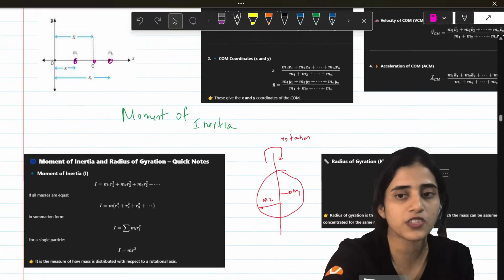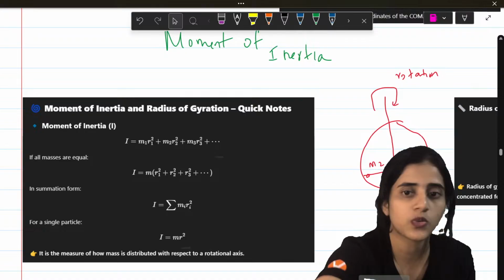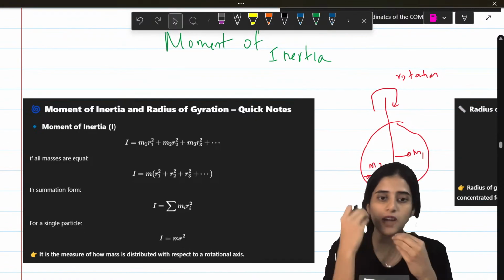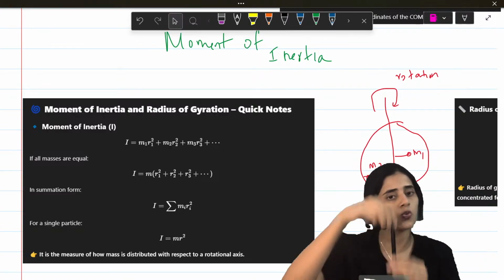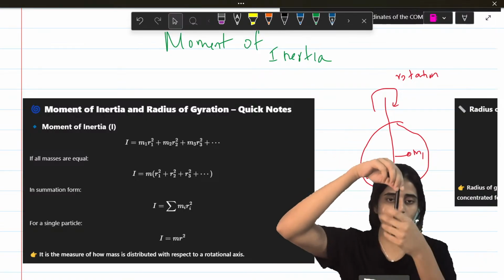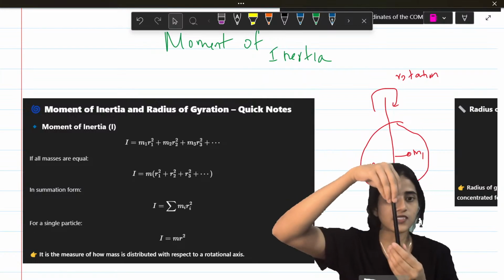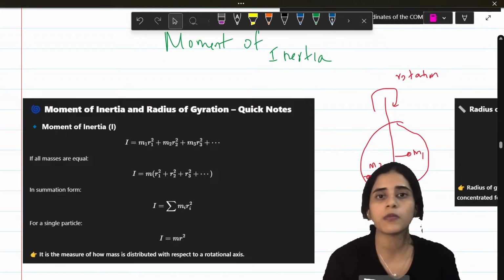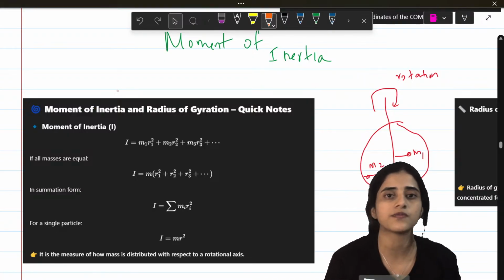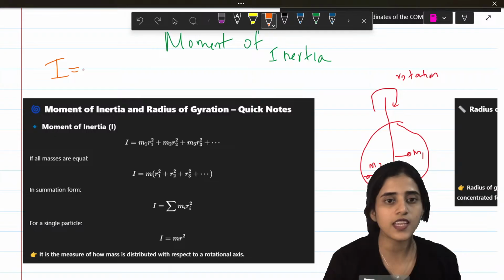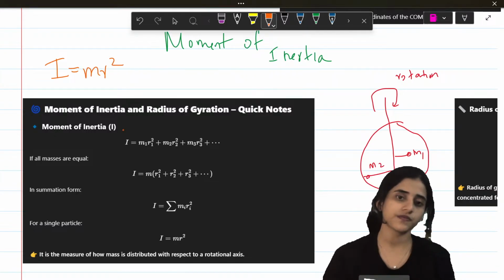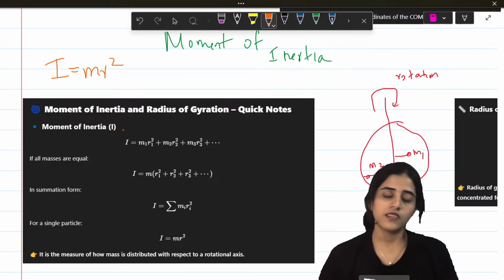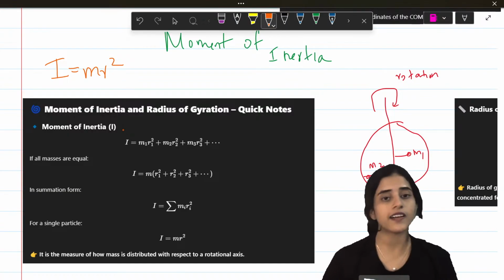Next, moment of inertia. Now, what is moment of inertia? Moment of inertia is how the mass is distributed with respect to one axis. If I have a body rotating along this axis, how the mass is distributed along this axis is my moment of inertia, and it is given by the formula I is equal to mr square. How will we remember this? Just like mv square, mr square.